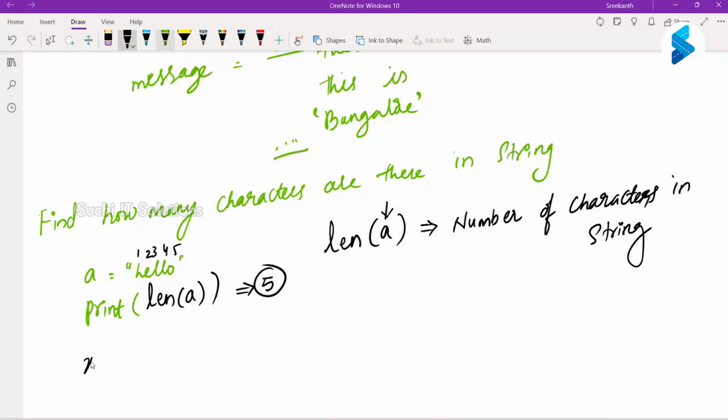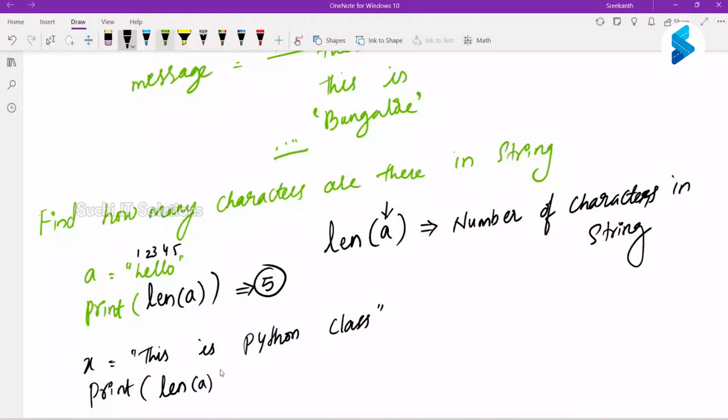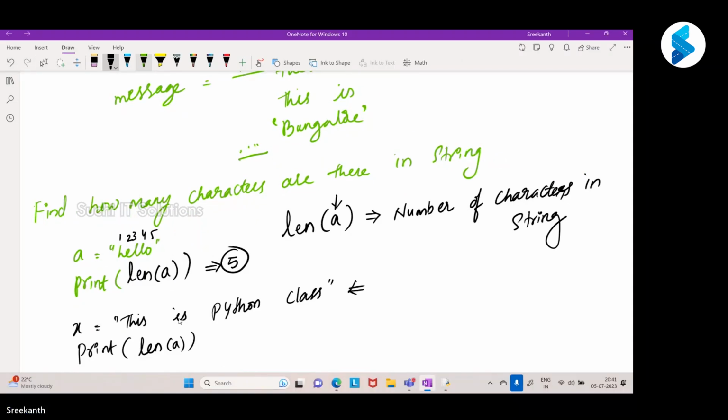X is equal to, this is Python class. If I have to say how many characters there are in this, I'll use the len function. But can you tell me how many characters there are here? 17.